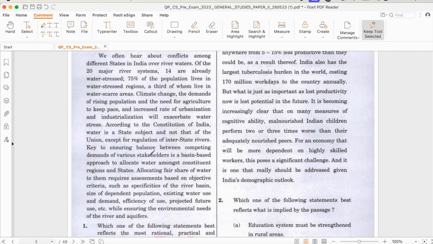We often hear about conflicts among different states in India over river waters. Of the 20 major river systems, 14 are already water stressed. 75% of the population lives in water stressed regions, a third of whom live in water scarce areas. Climate change, the demands of rising population, the need for agriculture to keep pace, and increased rates of urbanization and industrialization will exacerbate water stress. According to the Constitution of India, water is a state subject and not that of the union. Except for regulation of interstate water, key to ensuring balance between competing demands of various stakeholders is a basin based approach to allocate water amongst constituent regions and states.